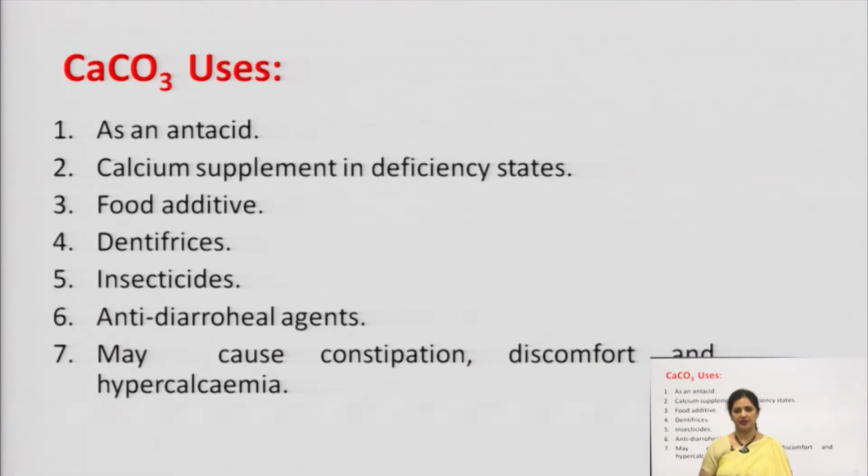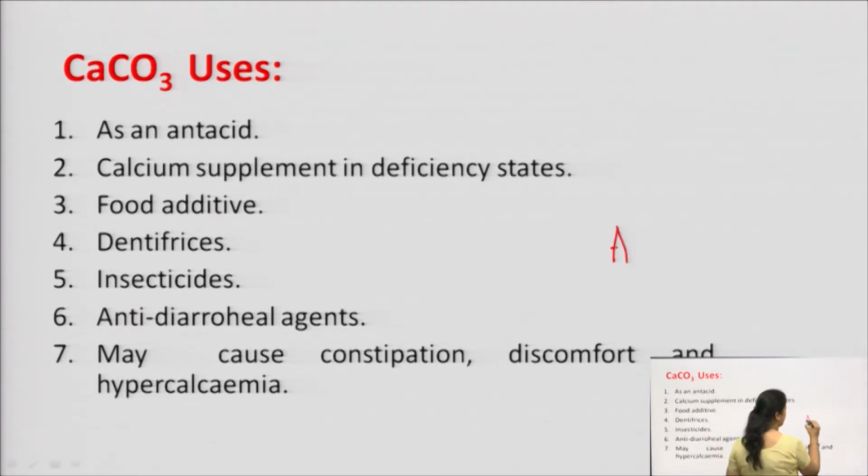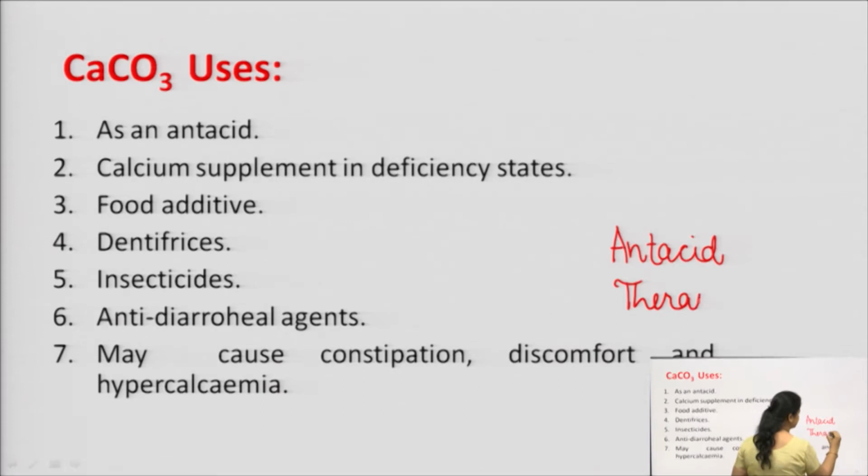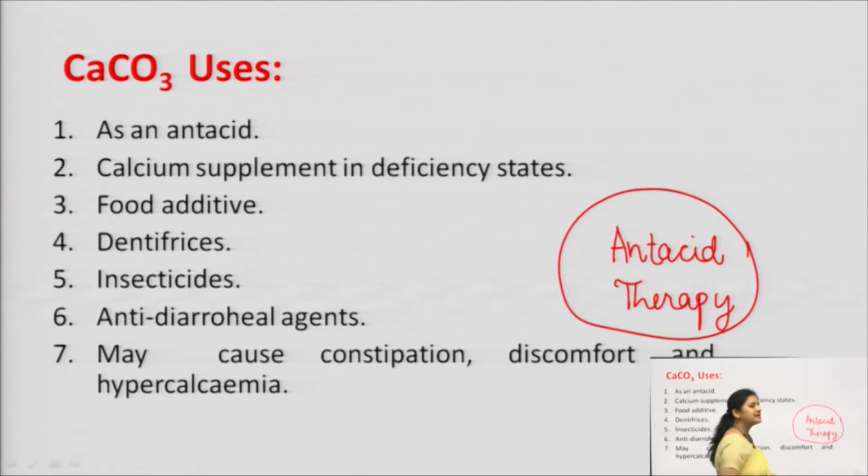Uses of calcium carbonate. Which are the various areas where we require calcium carbonate? Number 1, it is an antacid, used in antacid therapy. Antacids are generally given when the acidic conditions are on the higher side. You might have seen people complaining of acidity. It could be due to various pathological diseases.